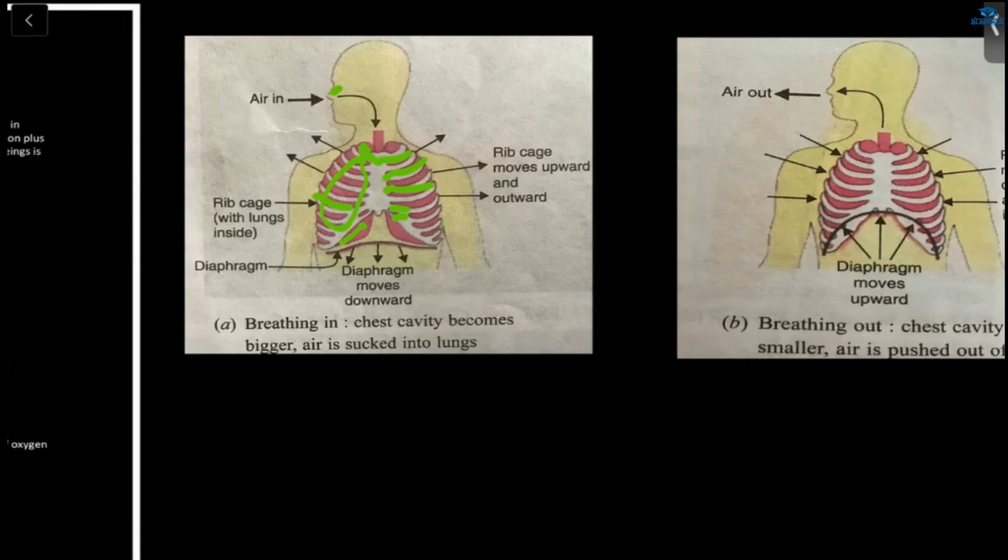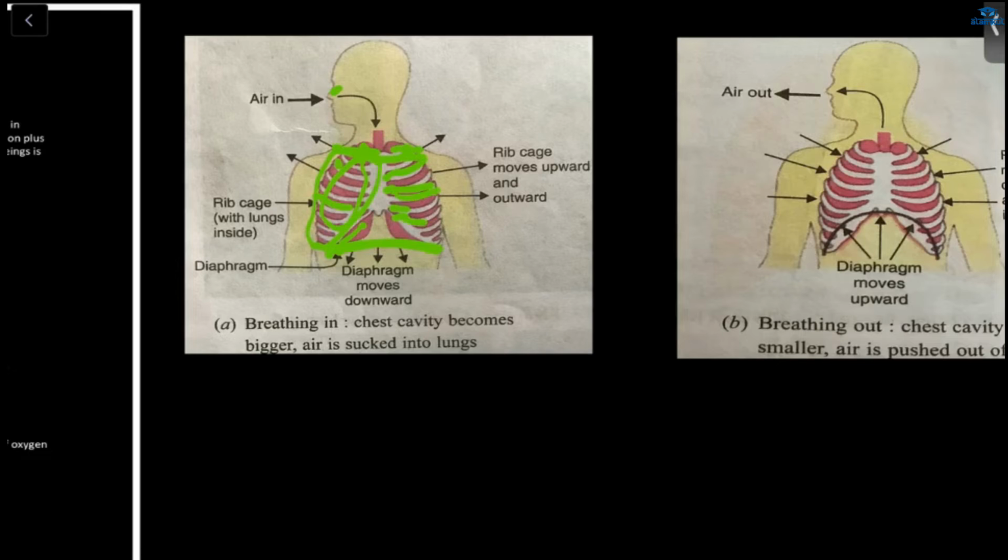Then the rib cage encloses the lungs. So the lungs are enclosed by the rib cage. At the bottom we have the diaphragm, the floor of the chest cavity. Breathing involves this diaphragm and the rib cage.